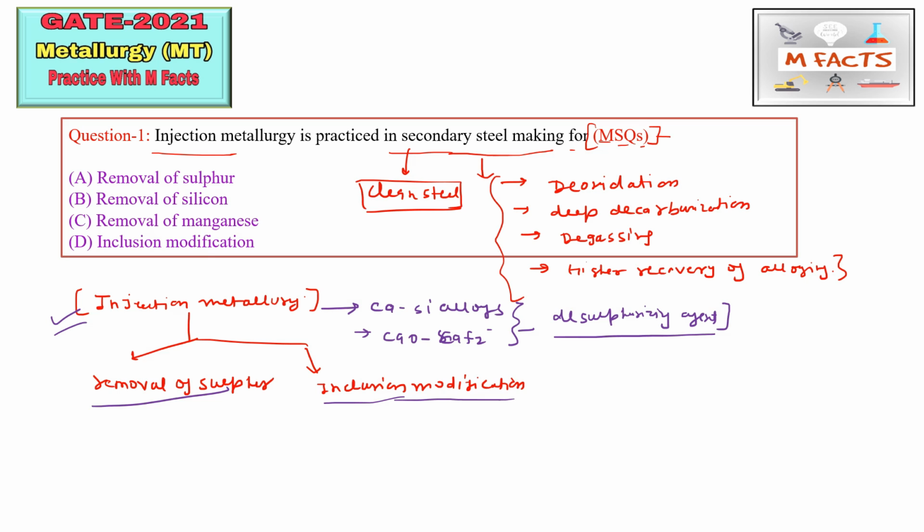So the purposes of injection metallurgy are removal of sulfur, and inclusion modification, which is also correct. Removal of silicon we cannot do, removal of manganese we cannot do. So for this question, option A is correct and option D is correct. A and D both are correct.